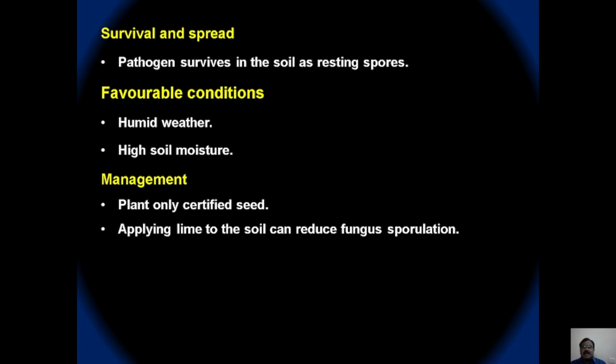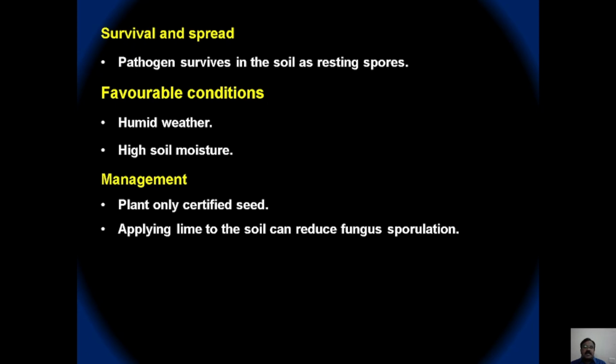The pathogen survives in the soil as well as in the infected plant debris as resting spores. So the initial inoculum is from the resting spores, and humid weather, high soil moisture, and acidic nature of the soil all favor the development of this disease. To avoid this, use certified pure disease-free seeds.